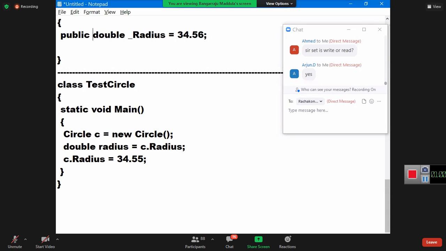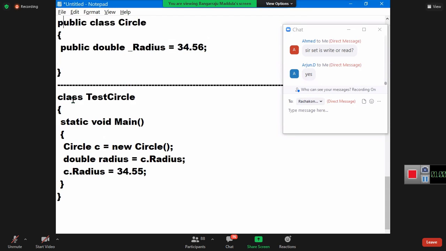Why? Because I want a small condition. What is the condition? The new value should not be less than the old value. If the new value is less than the old value, the value assignment should not work. This code should not function because the new value is less than the old value. Yes or not? But the value directly comes to radius. You cannot write any condition anywhere. Where will you write a condition here? When you are assigning a value to a field, no block of code will execute. So condition writing is not possible.